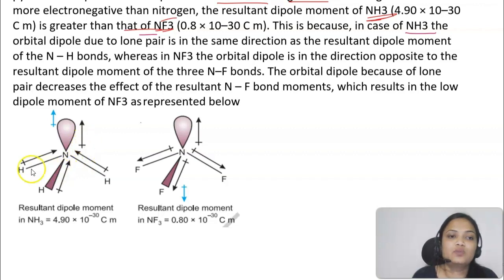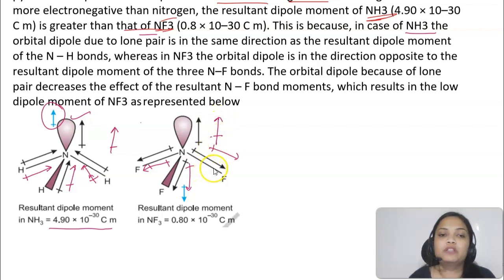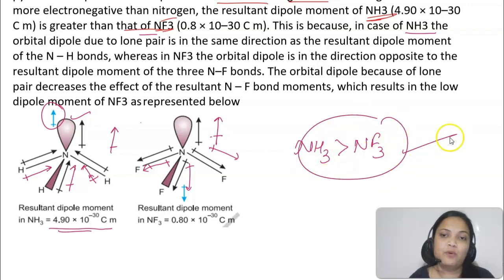So as you can see here students, that hydrogen और nitrogen में nitrogen is more electronegative. So dipole इस direction में रहेंगे and resultant dipole भी इसी direction में होगा. And this resultant dipole and the dipole due to the lone pair are in same direction. So they add up. यहाँ पर add हो जाएगा. But in the case of NF3, the dipole of this NF bond is in opposite direction. And the dipole of this lone pair is in opposite direction. So as a result, this will be getting subtracted. If we want to calculate the net dipole moment, तो वो subtract करके निकलेगा. So that is why in this case, ammonia will be having more dipole moment than NF3. So this is an important case, okay.